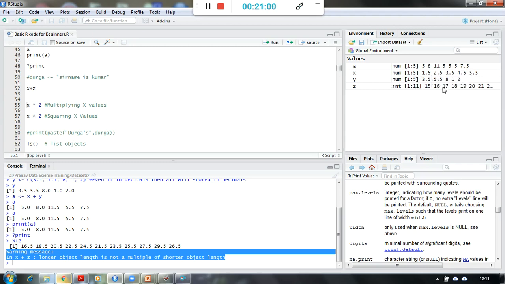So in this case, the 5 numbers available in x will be added to the first 5 numbers from z, and then from the 6th number onward again the x values will be repeated and the total will be given to us.